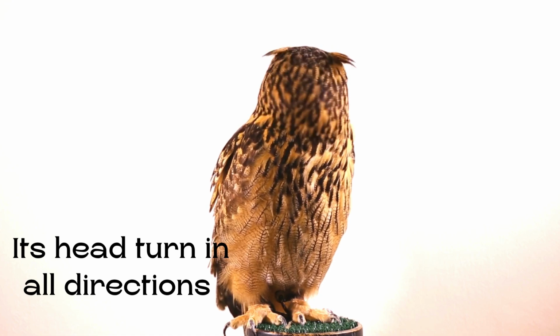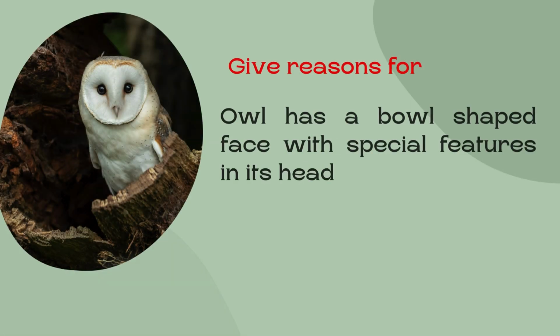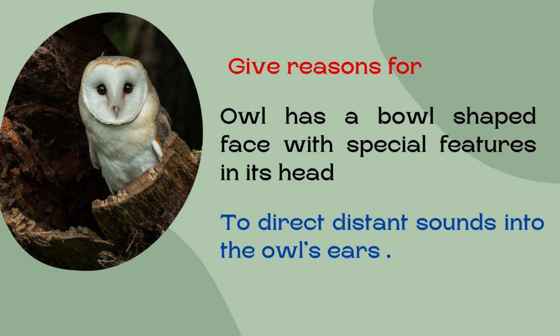So if we give reasons for the question, the owl has a bowl-shaped face with special feathers on its head. So the reason, as we will see here and explain, is to direct distant sounds into the owl's ears.